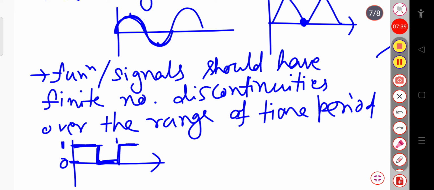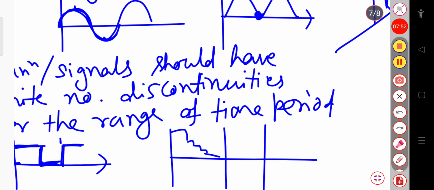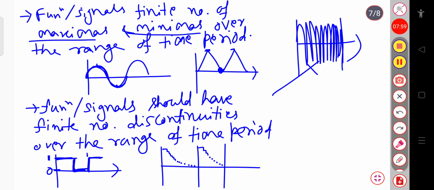But when I plot a curve like this, suppose for a shortened range, it is just a step-like signal, up to infinity here, and here also. So here you can see that in this second case, the discontinuities will remain up to infinity.